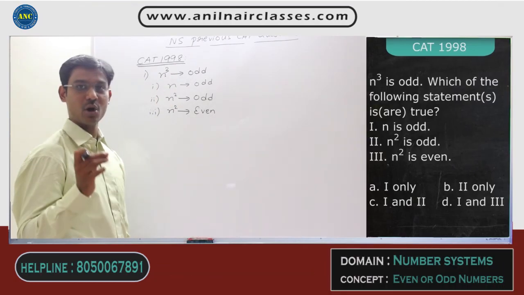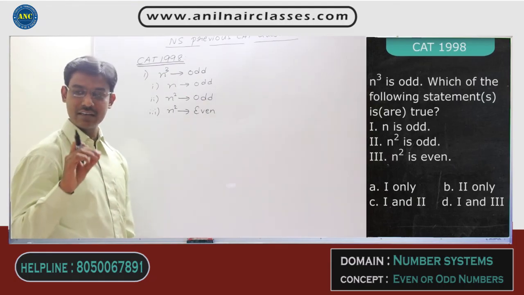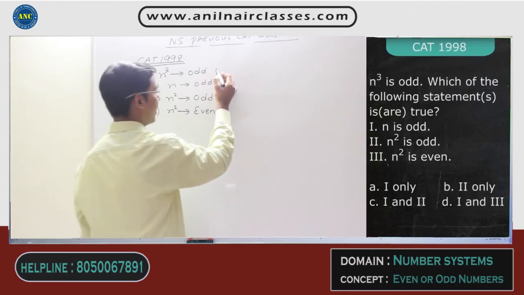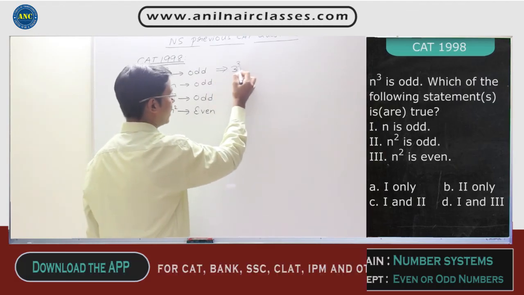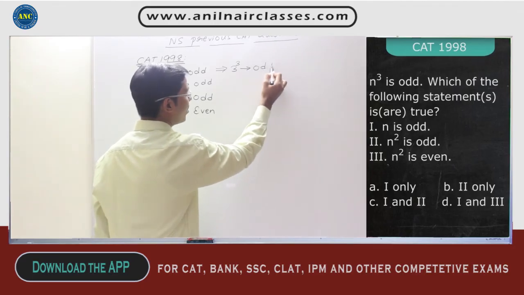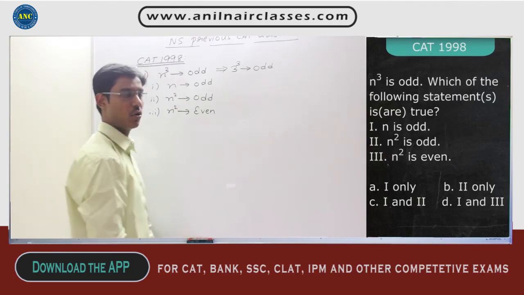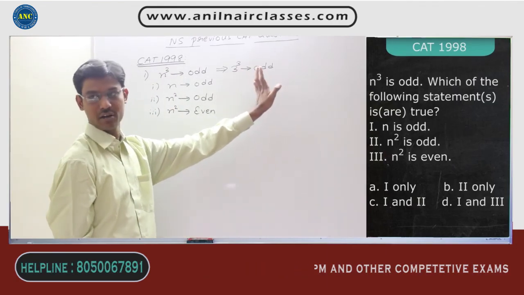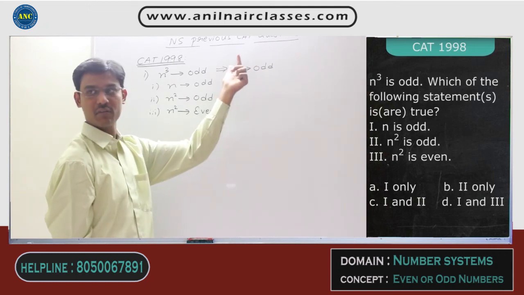Now, the best way to solve questions on number system is to take any numbers of your choice which satisfy the given condition. For example, n cube is odd means, can I say that 3 cube is odd? I am taking some number, whatever number you want to take, but make sure that it satisfies the condition as an odd number. 3 cube is 27, which is an odd number.